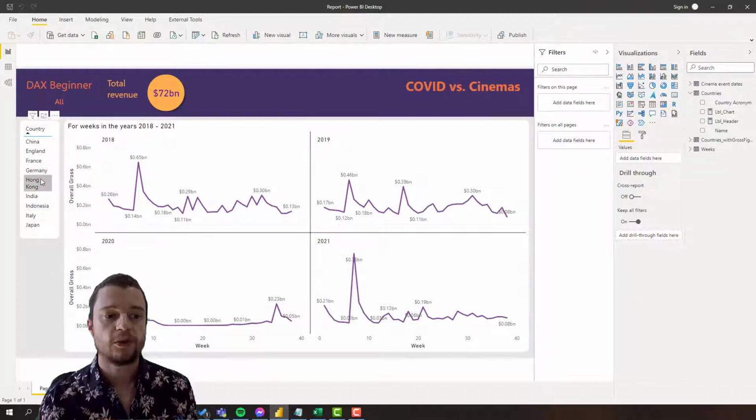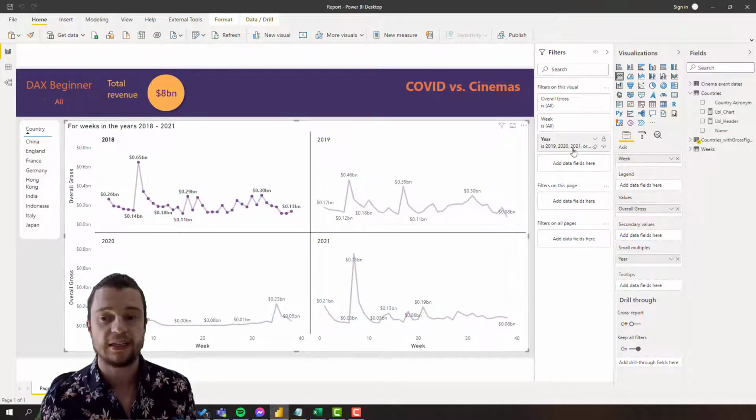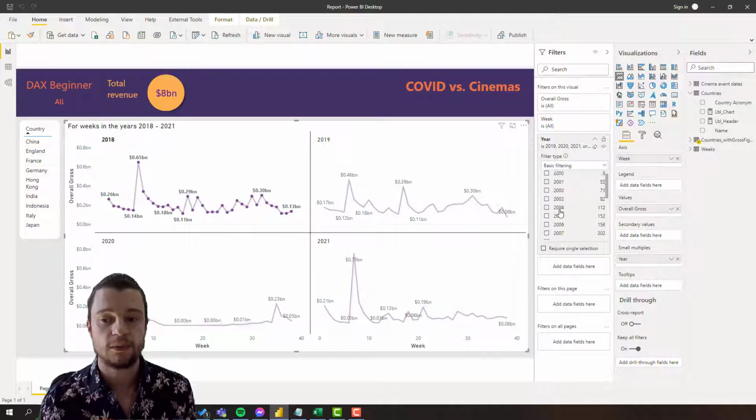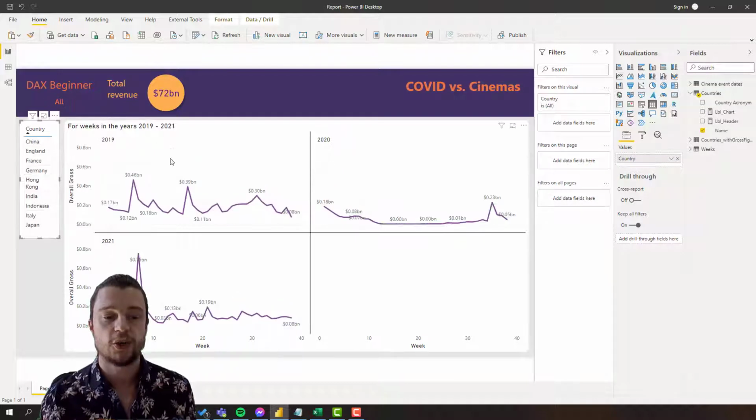So now we'll notice when we go and actually select it, it's actually showing those weeks. Just to show you that change as well, if I was to filter say this and say we don't want to look at 2018 anymore, I could go here, take 2018 out, and then you'll see that that has now changed to show 2019 to 2021. So that's basically our 2 labels done.